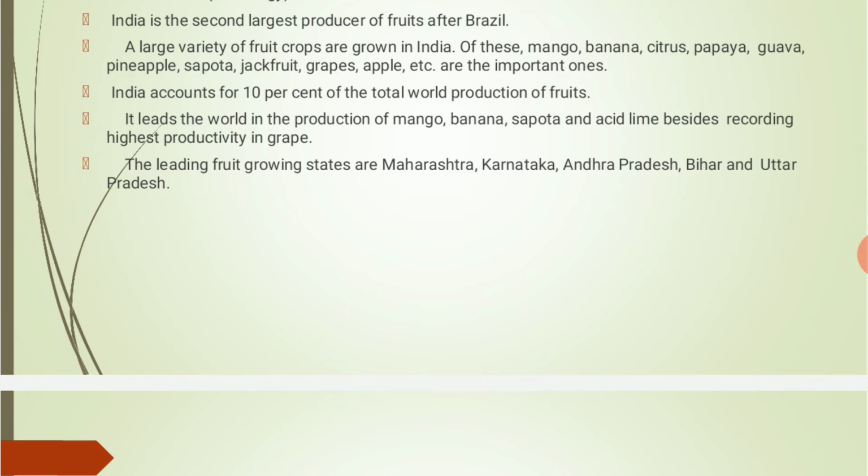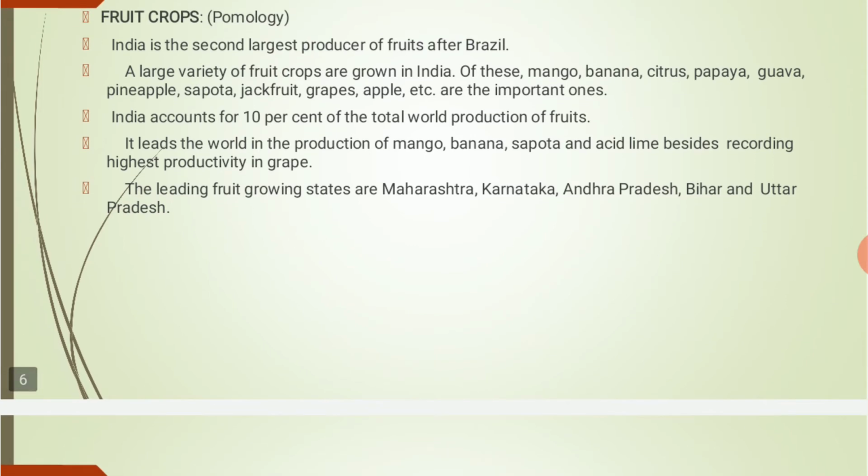India accounts for 10% of the total world production of fruits. So in the total world production of fruits, India contributes about 10%. It leads the world in the production of mango, banana, sapota, and acid lime, besides recording the highest productivity in grape.